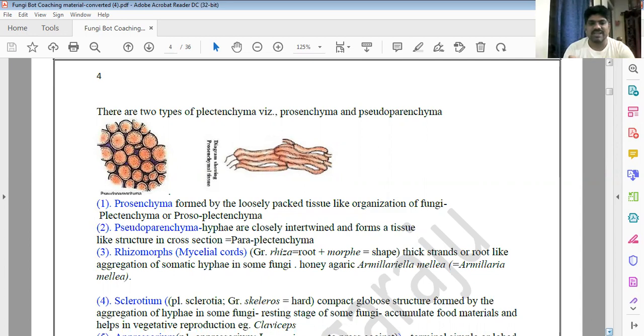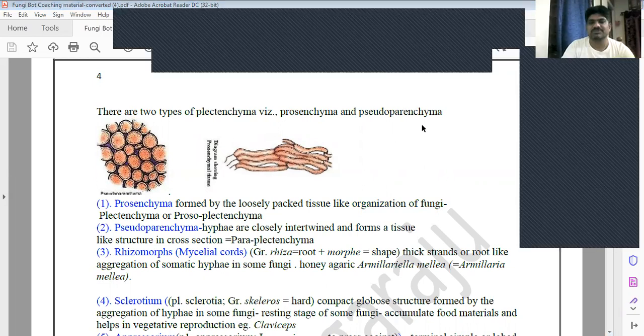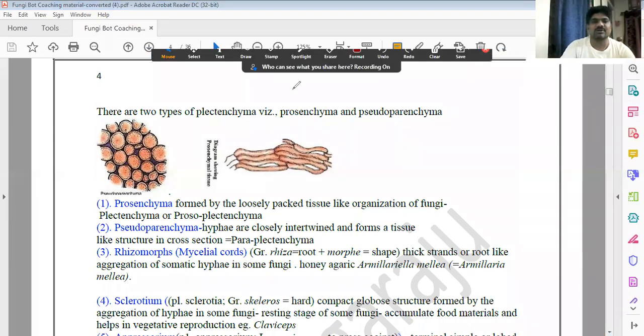You see the prosenchyma, if the hyphae are loosely packed. Annotation is not there. If hyphae are loosely packed, okay, now it is.